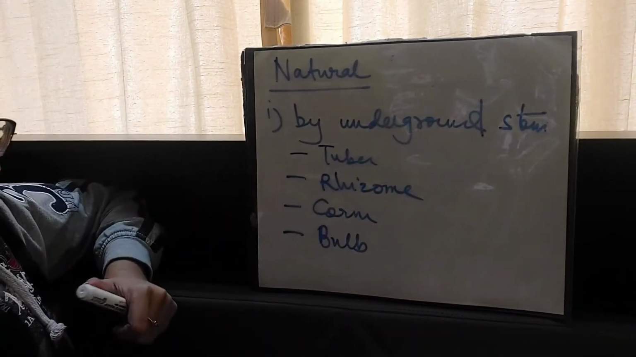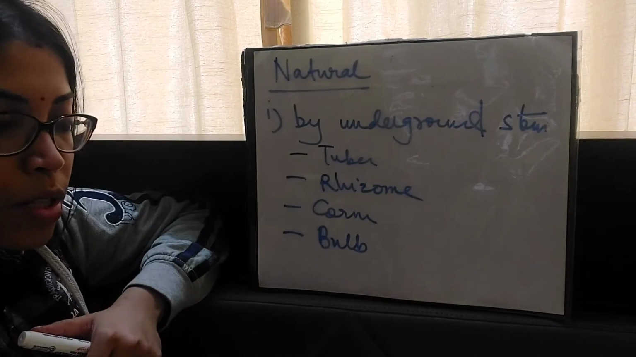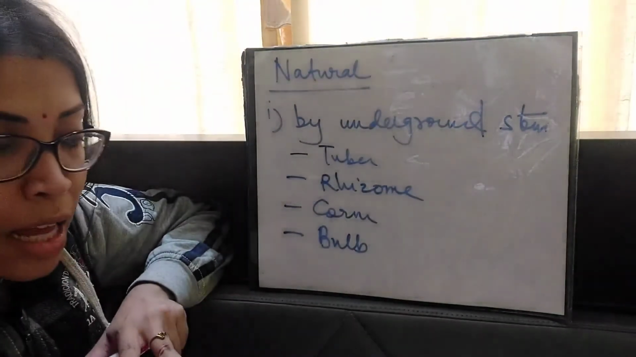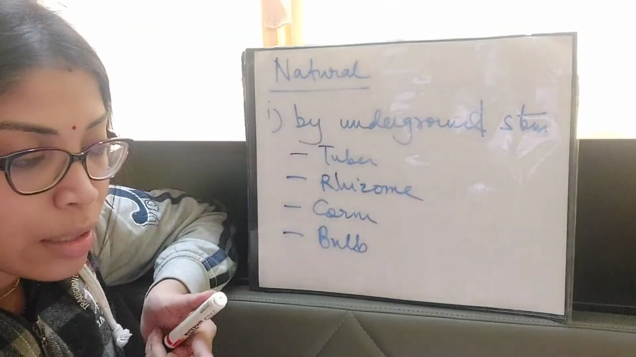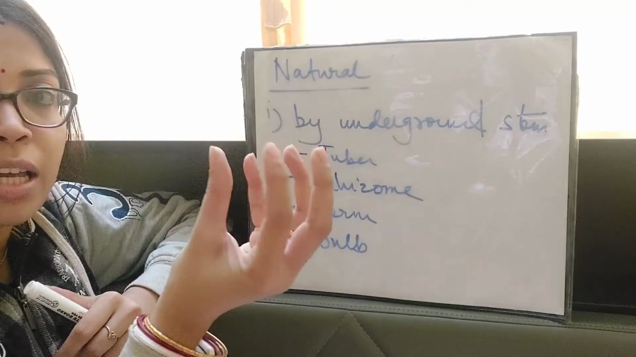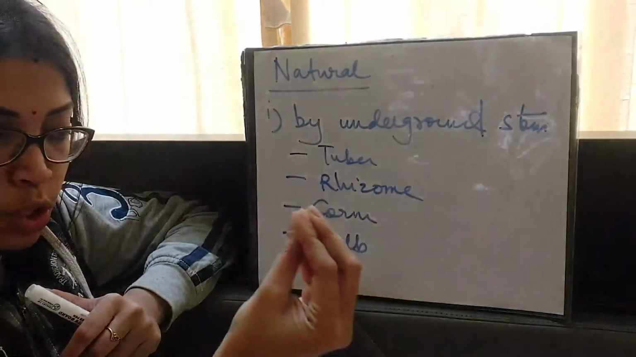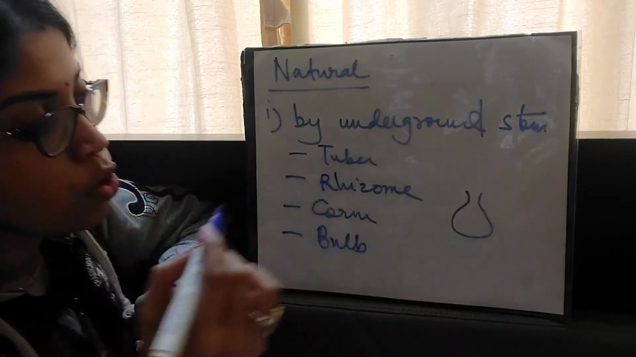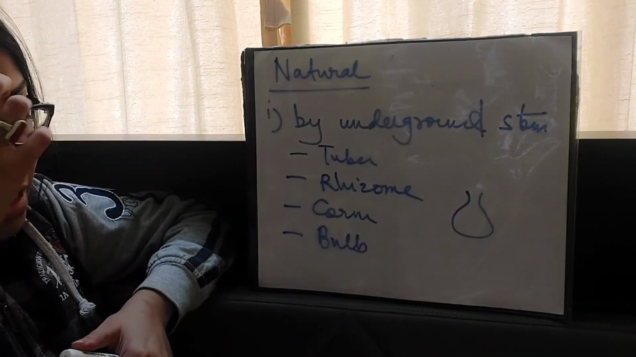Okay, now what is bulb? It is an underground stem with a bud and membranous leaves called scales, and you will find bulbs in garlic, onion. So onions and garlics look like bulbs, means the bottom portion is like this. So they are known as bulbs, and they have scales.